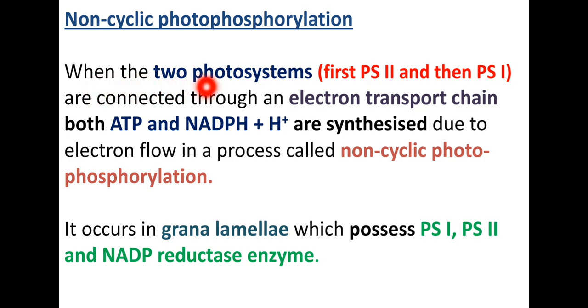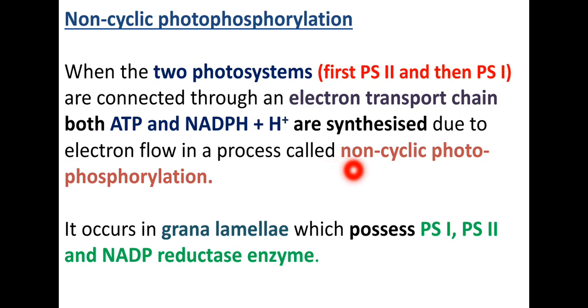The 2 photosystems, PS2 first and then PS1, are connected through an electron transport chain. ATP and NADPH are synthesized due to electron flow, and this process is called non-cyclic photophosphorylation.